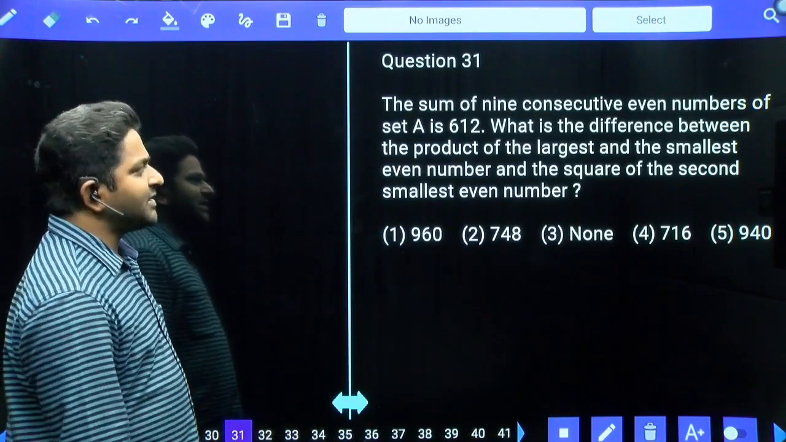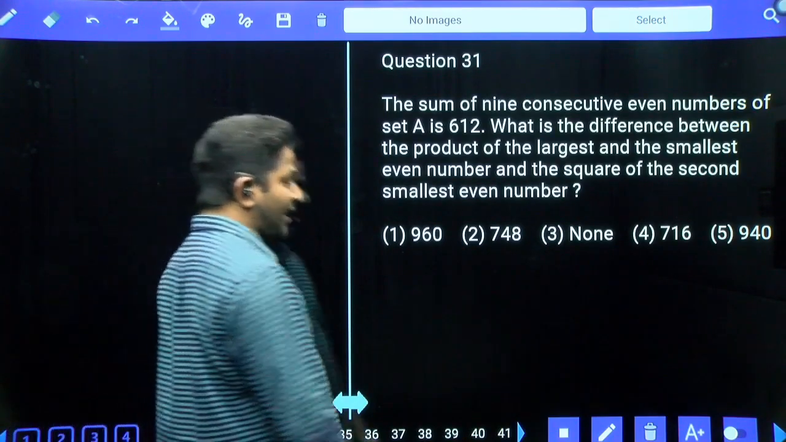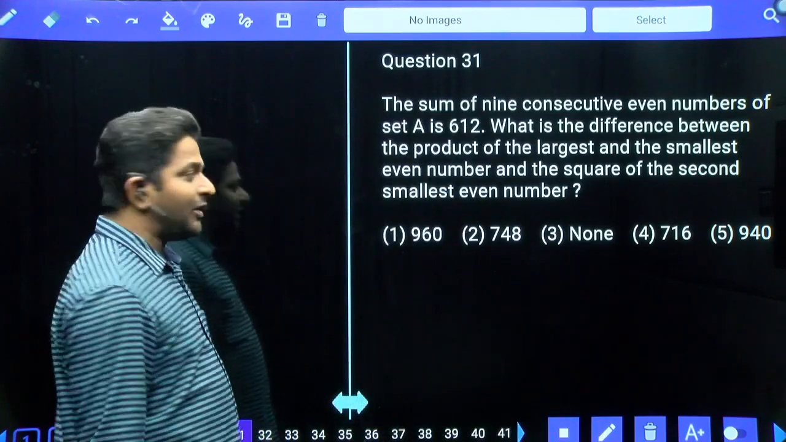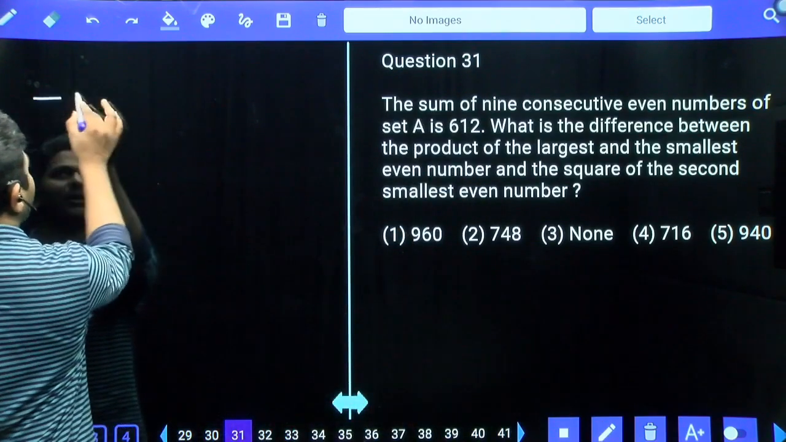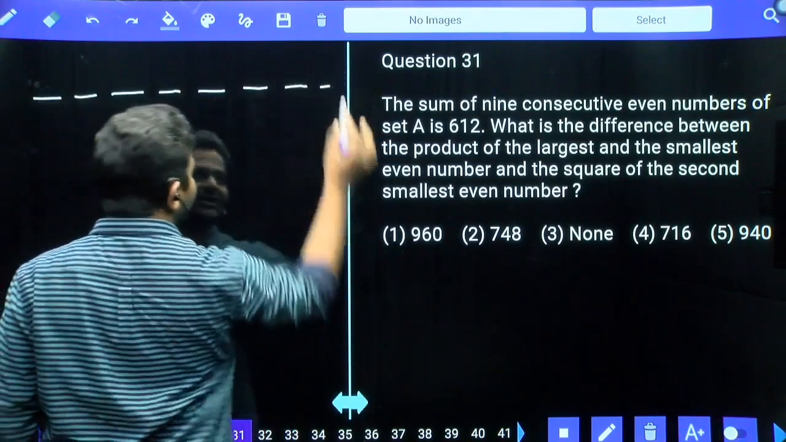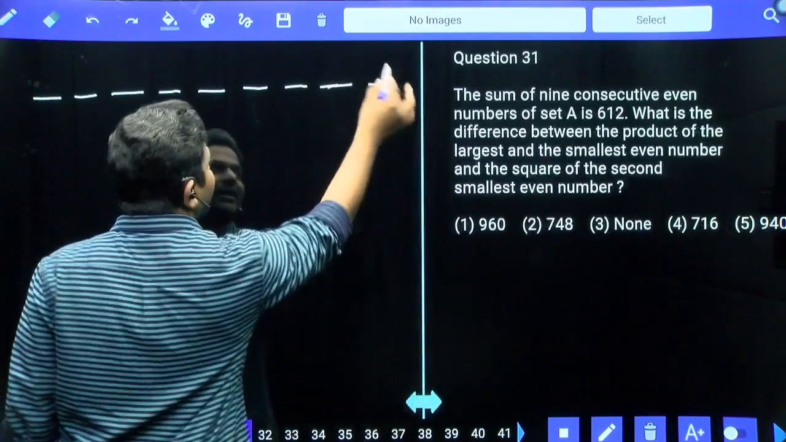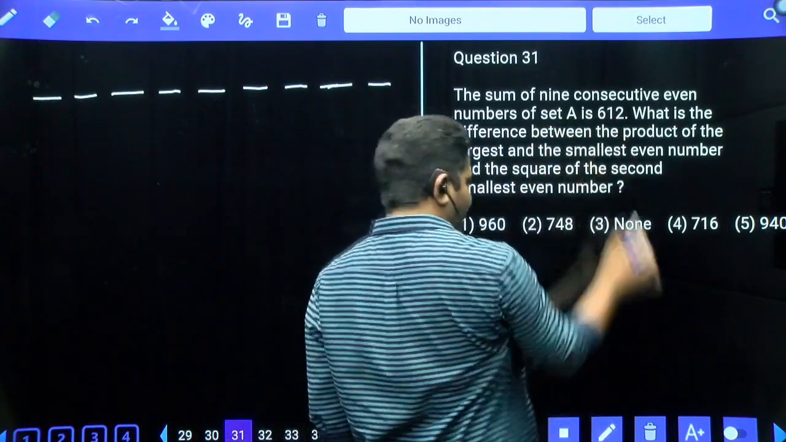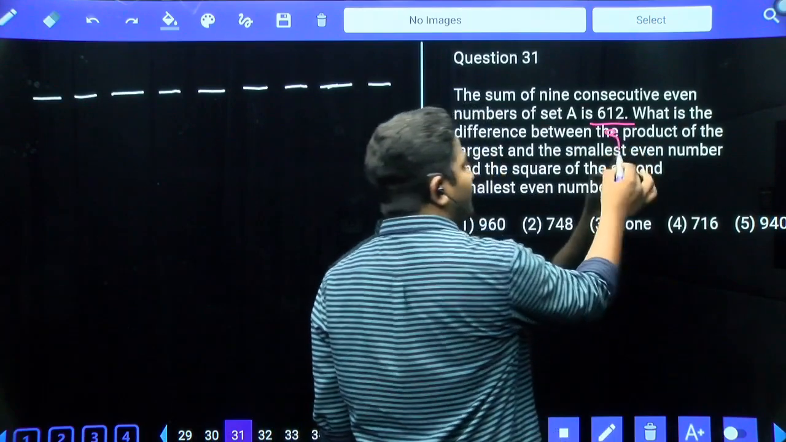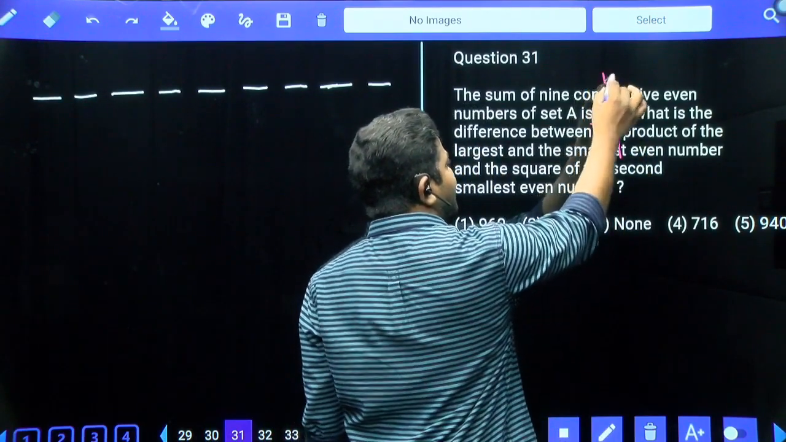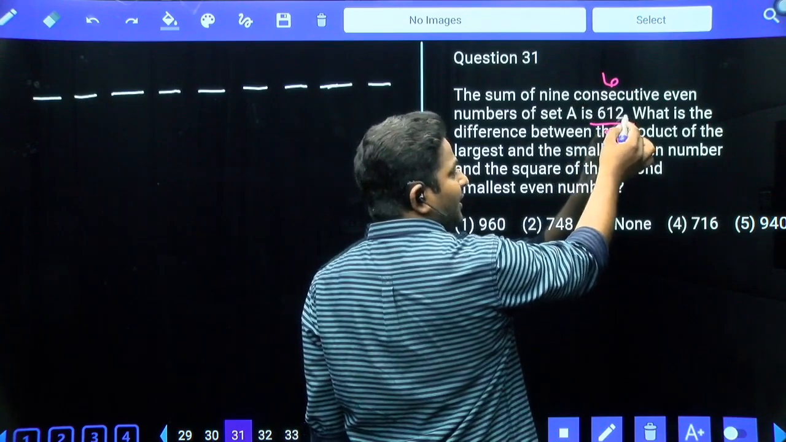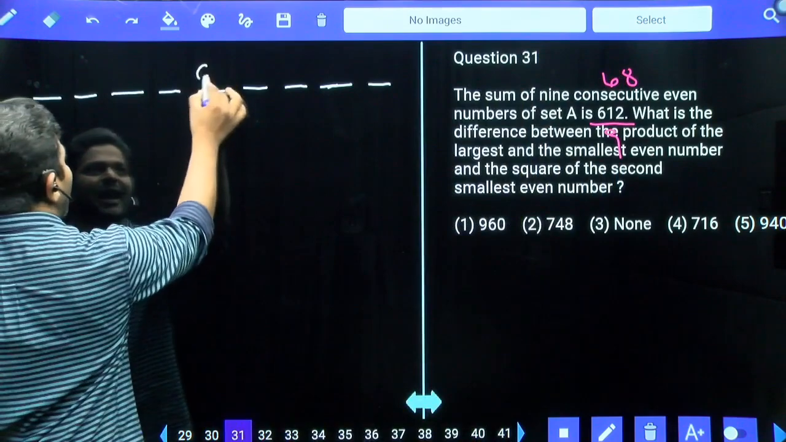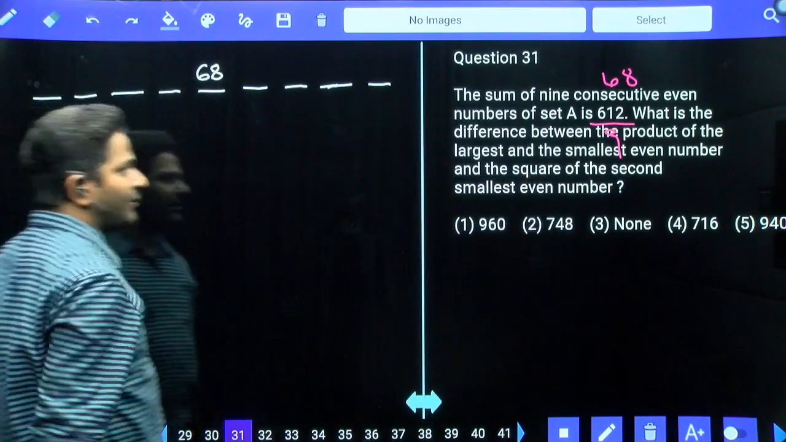The sum of 9 consecutive even numbers of set A is 612. When there are consecutive numbers, the average is the middle number. There are 9 numbers. Their sum is 612, so the average is 612 divided by 9, which is 68. So 68 is the average, which is going to be the middle number.